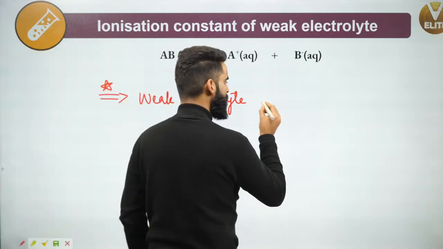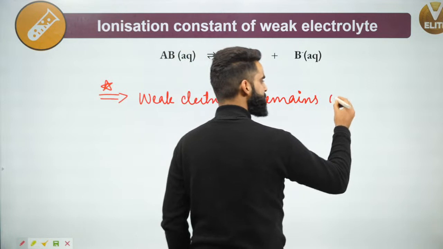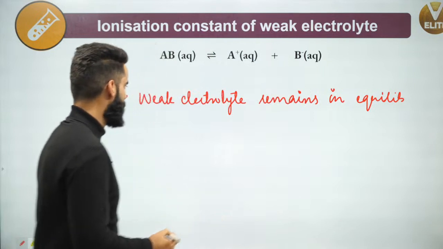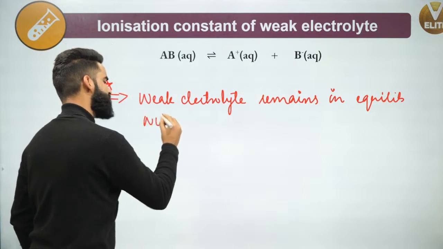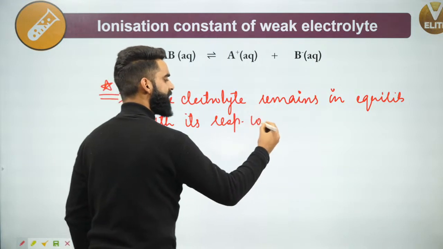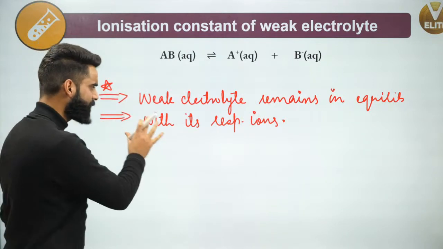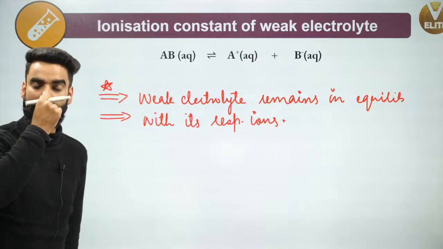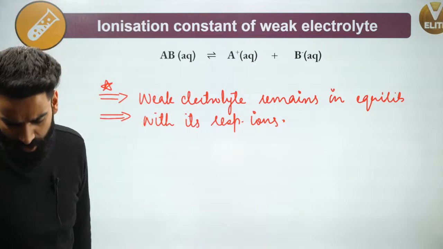So your weak electrolyte always remains in equilibrium with its respective ions in the aqueous solution. This is very important. Whenever I talk about a weak electrolyte, understand that it will be in equilibrium with its respective ions in the aqueous solution.